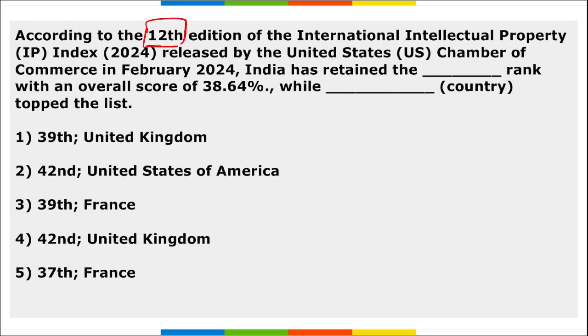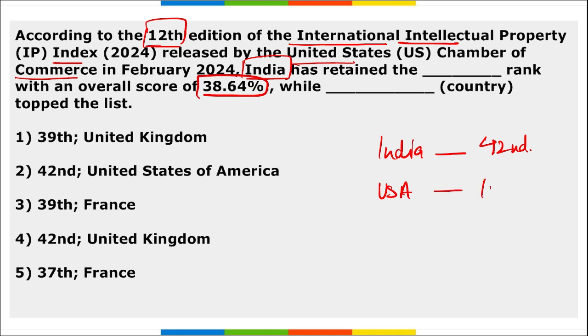Next, the 12th edition of the International Intellectual Property Index was released by the US Chamber of Commerce in Feb, and India has retained which rank with an overall score of 38.64%, while which country has topped the list. So if we talk about the rank of India in this International Intellectual Property Index, India stands at 42nd position and the United States of America is at the first position. Correct? Remember, this was the 12th edition of this index that was recently released. So the right option here becomes option 2.